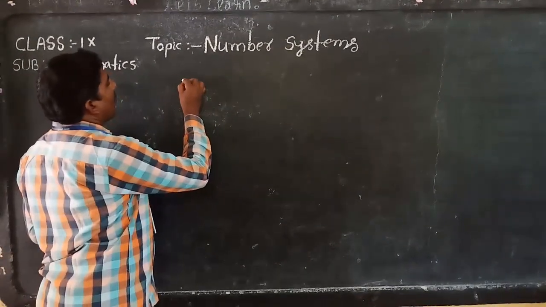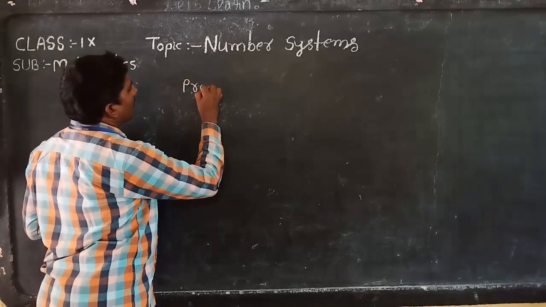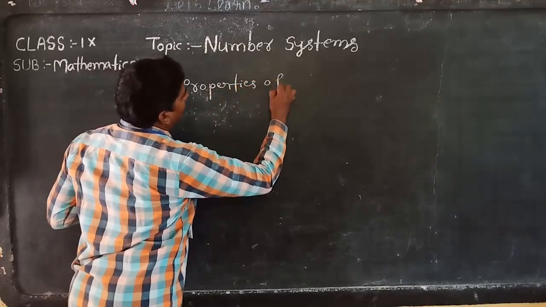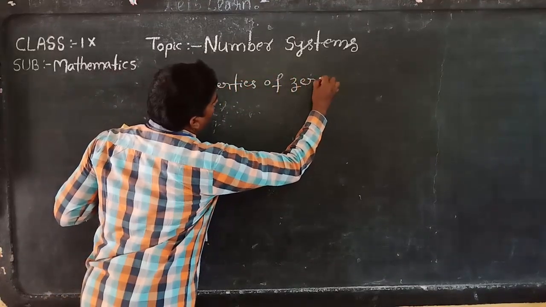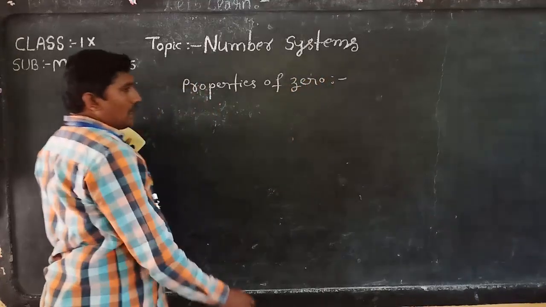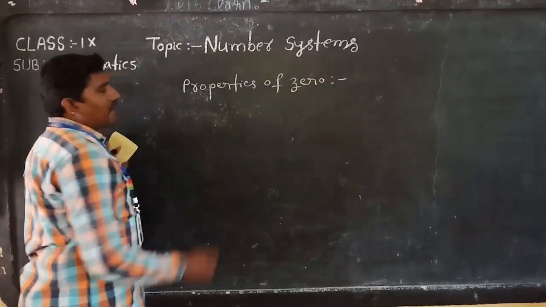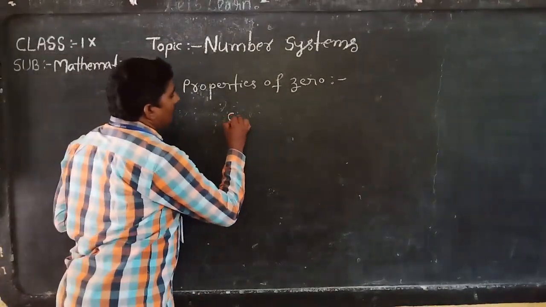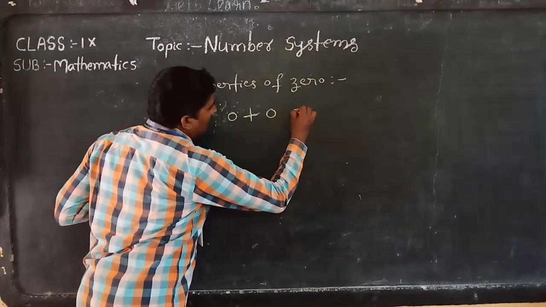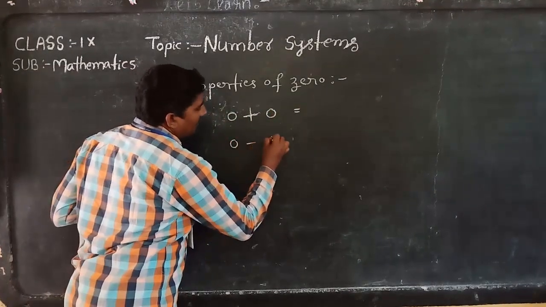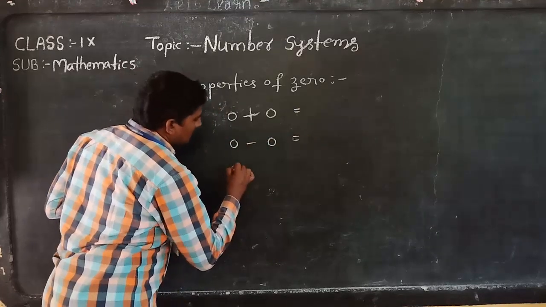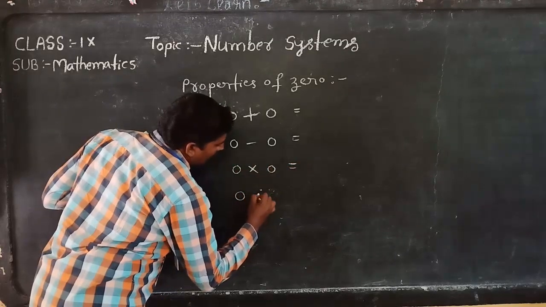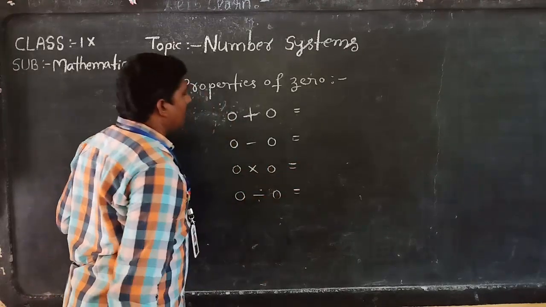For example, properties of 0. See, very important properties of 0. So many numbers, we are getting confusion. 0 plus 0 is equal to, 0 minus 0 is equal to, 0 into 0 is equal to, 0 divided by 0 is equal to. Properties of 0.